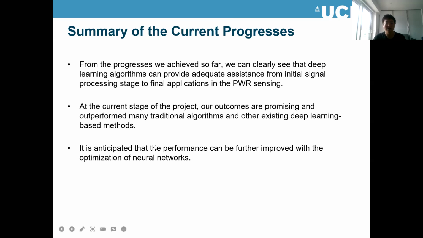At the current stage of the project, our results look very good and outperformed many traditional algorithms, and compared with other existing deep learning based methods, our new framework looks better. And for the future, if we can further optimize these neural networks, I think we can get even better results.